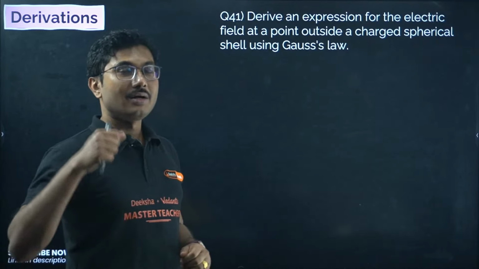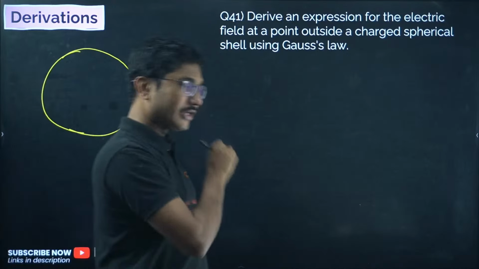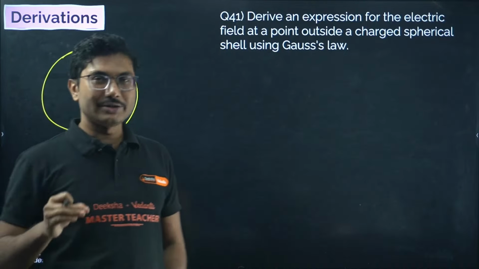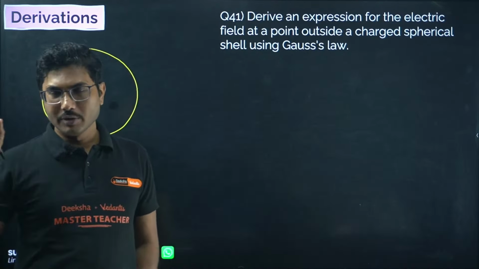By the way, let us do a few derivations. I will just give you the ideas on how to do the derivations and what mistakes you are making. First of all, in the derivation, if it requires a diagram, even though it is not mentioned in the question, you have to draw the diagram. If you are not drawing the diagram, the possibility is there you might get 0 marks. According to the board guideline, without a diagram you are going to get 0 marks. Generally teachers don't give you 0 marks, but if you are not drawing the diagram and your derivation is poor quality, you might still get 0.